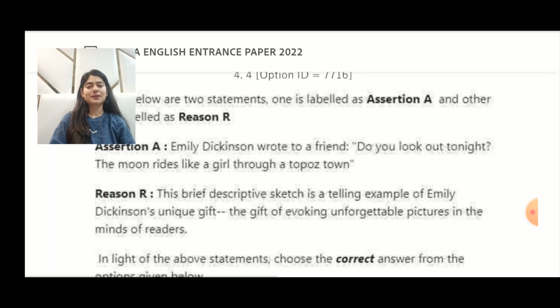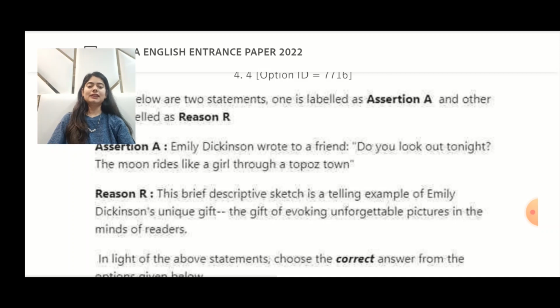So these lines that you read here are from a letter by Emily Dickinson, the famous American poet, to a man called Samuel Bowles, who is also assumed to be her secret lover and who also helped her publish a lot of her works. Now, here Emily wrote in the letter, "Do you look out tonight? The moon rides like a girl through a topaz town." And then she went on to write, "The moon rides like a girl, we shall never be merry again," so on and so forth, something like that in the letter.